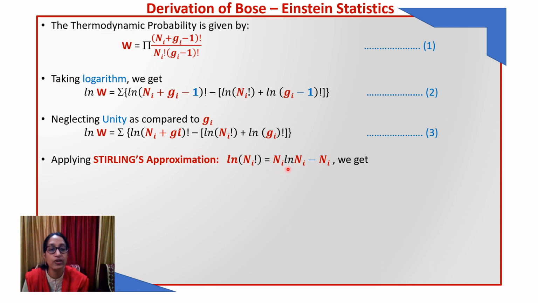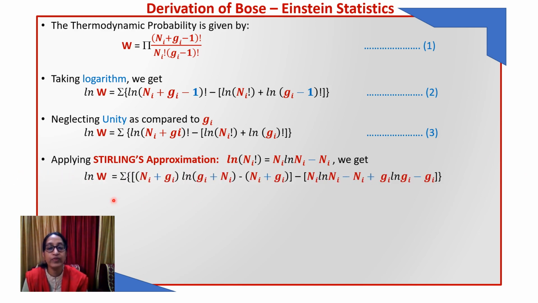Ni plus Gi times log of Ni plus Gi, minus Ni plus Gi. Similarly, we can solve for Ni. This is the same as this. Similarly, we can go for Gi also. Log Gi factorial will be equal to Gi log Gi minus Gi. So let us substitute the values, and we will get this equation. You just have to substitute.